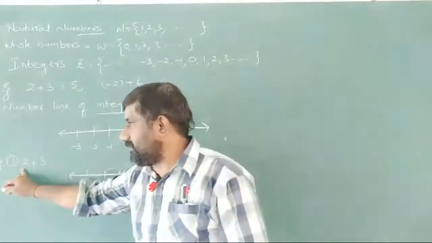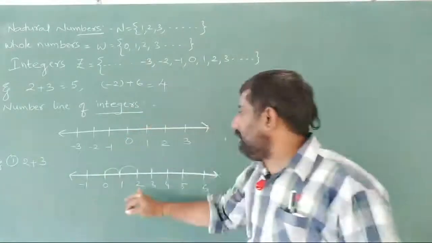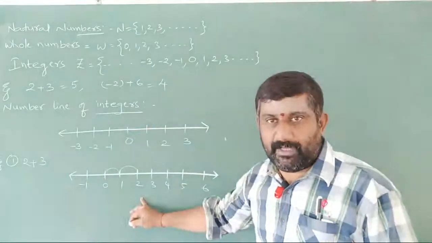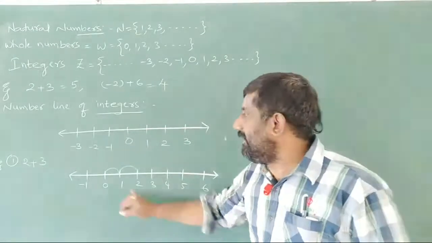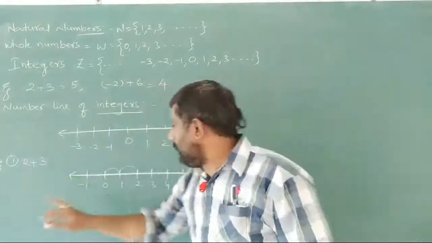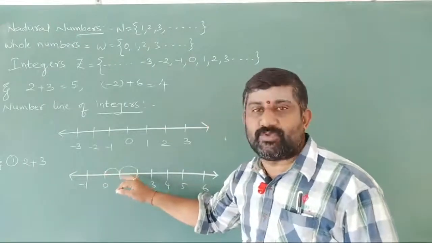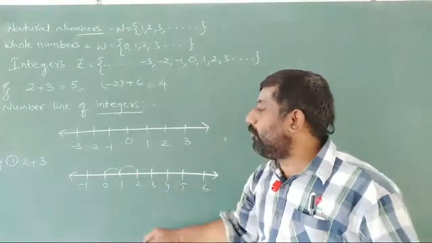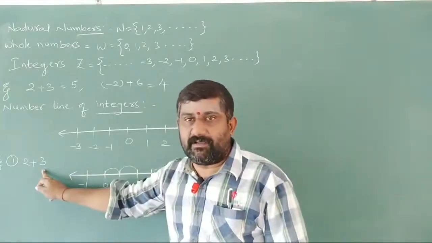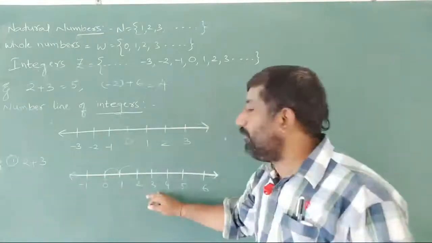So first of all I am taking 2 steps from 0 to the right side, especially right side, because we have a positive number here. Now 0 to 1, 1 to 2. Now the first step is completed, I stood on 2. Next, what do we have here? 3. So we are going to move another 3 steps.